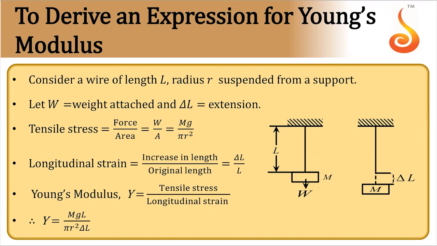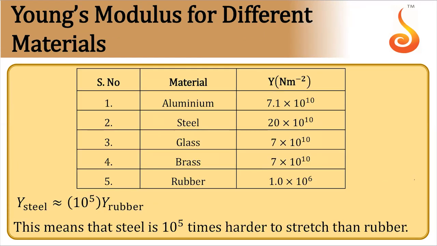If weight is added to stretch the wire, then Young's modulus can be mgL by pi r square delta L. No need to take this. Same thing they have expressed in terms of weight. Just to have the comparison, Young's modulus of aluminum is 7.1 into 10 power 10, steel 20 into 10 power 10, glass 7 into 10 power 10, brass 7 into 10 power 10, rubber 1 into 10 power 6.